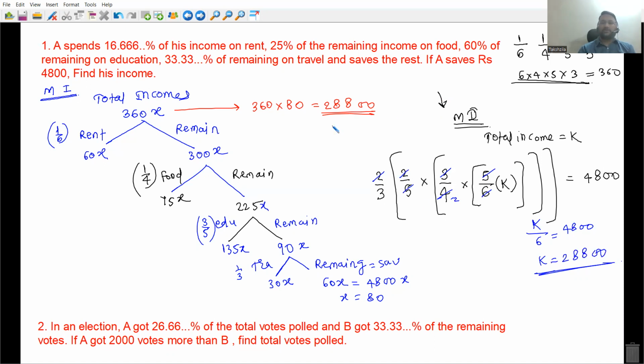Tell me, everyone, in case of any doubt here. This is method 1, method 2. Understand both methods. Remember both methods, everyone. Tell me if you have a doubt in any one of these two methods.